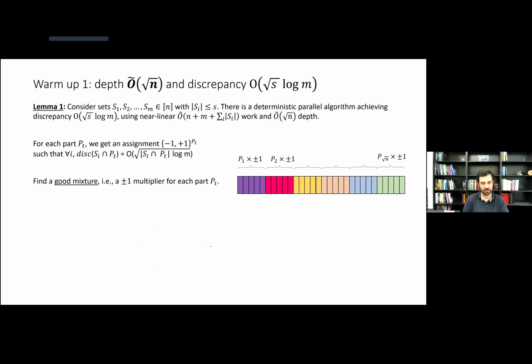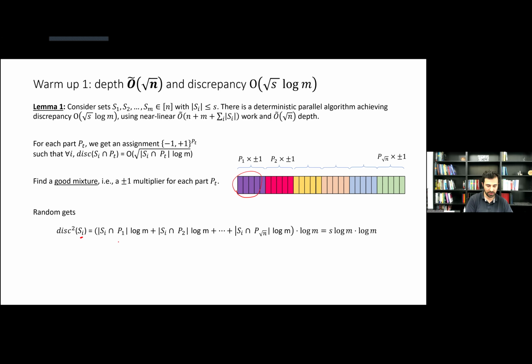If you look into this and see what's the discrepancy that each of the sets gets, it's a very simple analysis. Let me look at discrepancy squared, because that's easier to write. For each set Si, the discrepancy squared of this set will end up being the variance from each of the parts, which is basically the discrepancy of the previous solution. So the summation of these variances will be the expectation of this discrepancy squared.